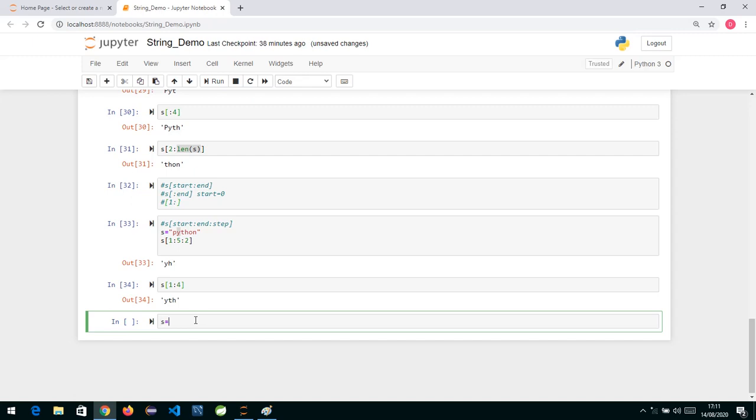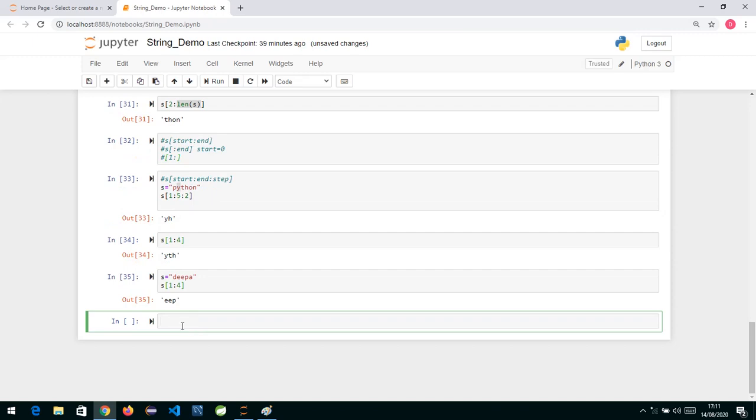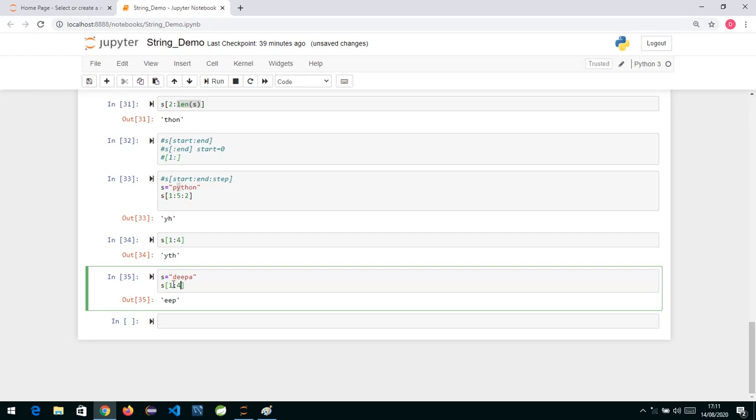Suppose I have written a string, Deepa, and now I write S and 1 colon 4. So 1 colon 4 means it will extract E, E and P. Why? Indexes 0, 1, 2, 3. When you say 4, it will extract up to 3. So the data we get is EEP. Why EEP? Because by default the step was 1. The index was pointing at position 1, then 1 plus 1 makes it 2, then plus 1 makes it 3, and then it's done, because when we specify 4, the slice operator will extract only till 3.